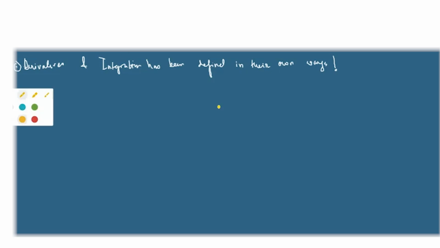Derivatives and integrations are defined in their own way, with no connection. The derivative and the integration are defined in their own way. The next part is focused on their interconnections, how they are connected.